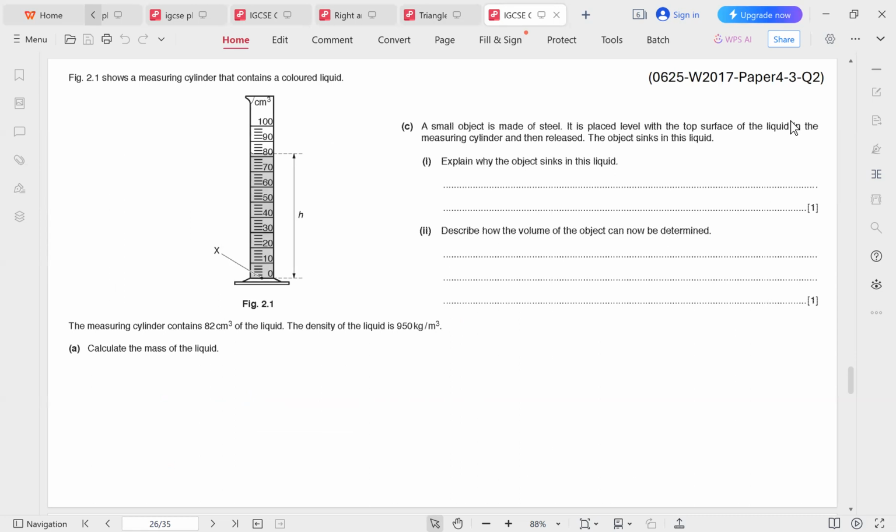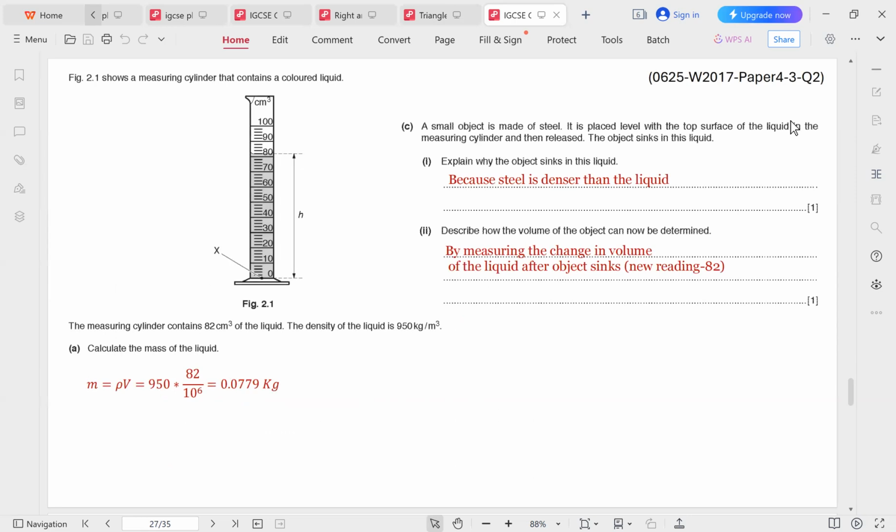Figure 2.1 shows a measuring cylinder that contains a colored liquid. The measuring cylinder contains 82 centimeters cubed of the liquid. The density is 950. Calculate the mass. This is quite simple and straightforward. Mass equals density times volume.